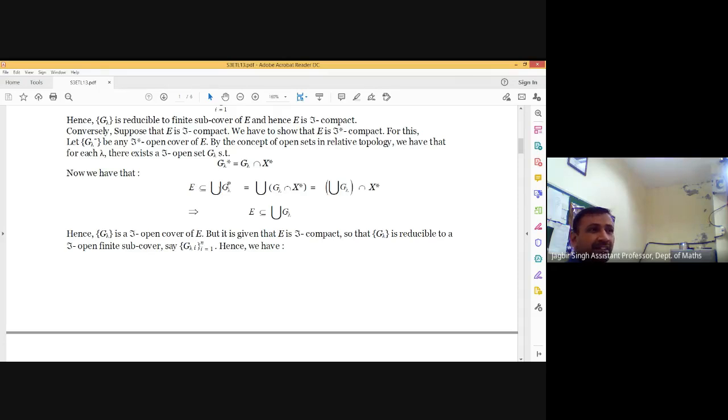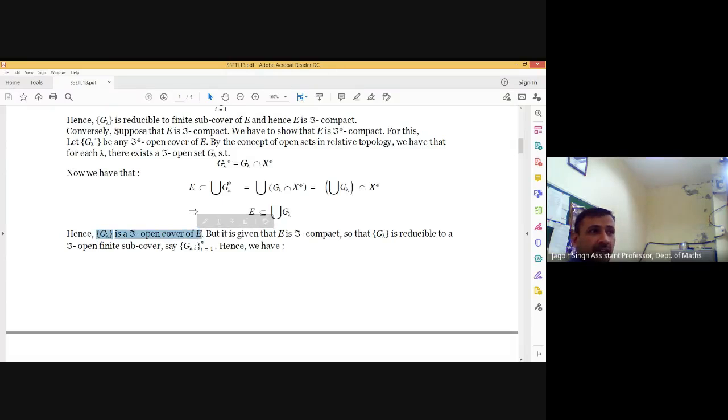And now E is contained in union lambda G lambda star, which is G lambda intersection X star. This can be written as union lambda G lambda intersection X star. Hence, E is contained in union lambda G lambda. Means G lambda is an open cover of E. And this is an open cover in T because G lambdas are open in T. So we are having a T open cover of E.